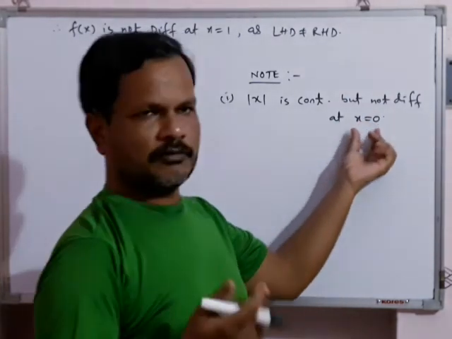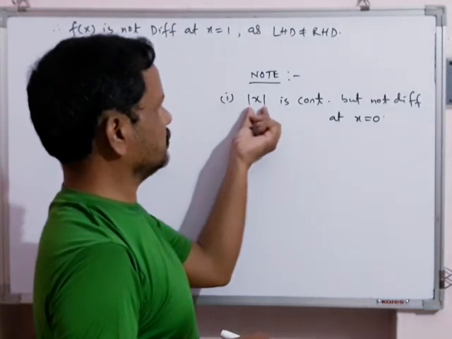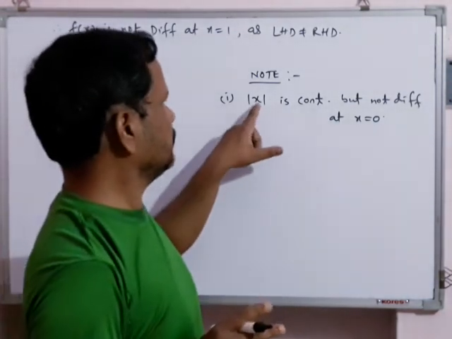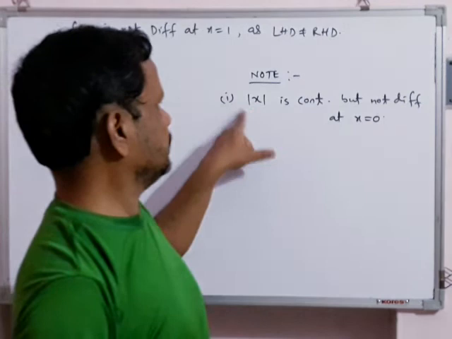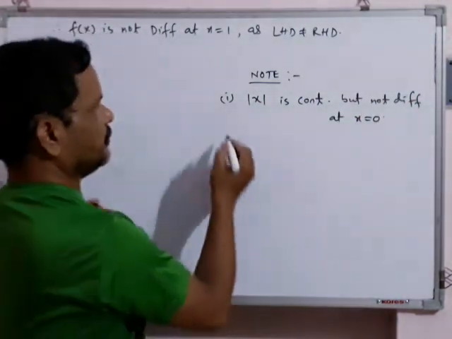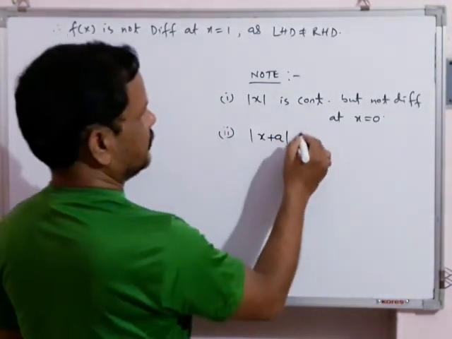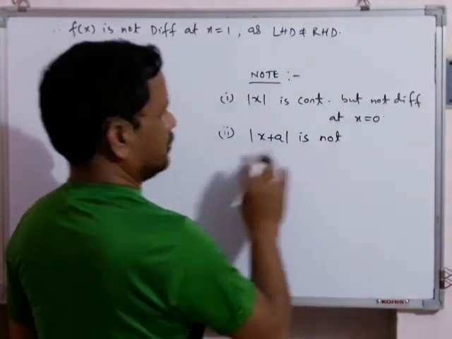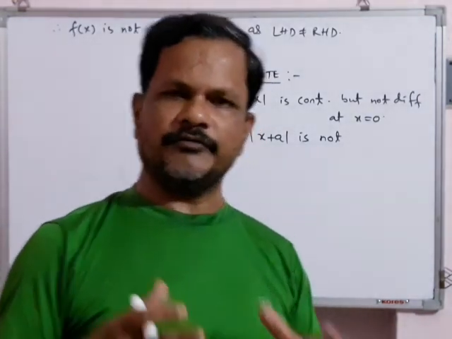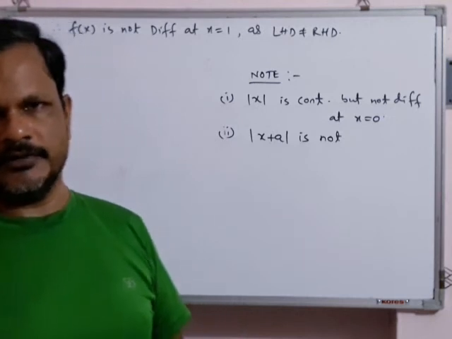This I am writing how? Whatever the expression will be inside modulus, अगर x का एक पोलिनोमियल फंक्शन होगा, जैसे कि यहाँ पर एक लीनियर फंक्शन है, उसको तुम डायरेक्टली जीरो कर लो, मतलब x इक्वल टू जीरो कर लो, तो उस पॉइंट पर फंक्शन विल बी नॉट डिफरेंशिएबल. सेकेंड वन, mod of x plus a. I am not telling about continuity. Modulus function is always continuous. Always मतलब everywhere it will be continuous. I will just say where the function is not differentiable.